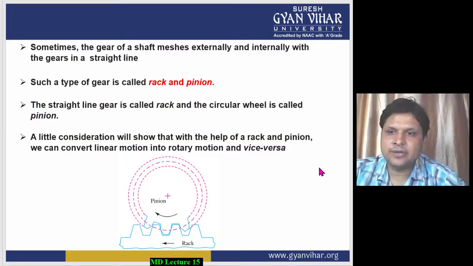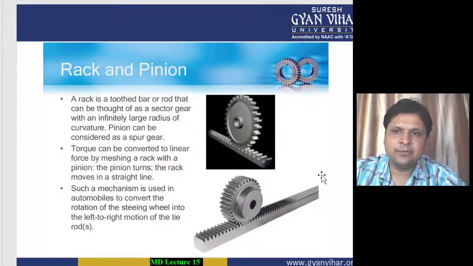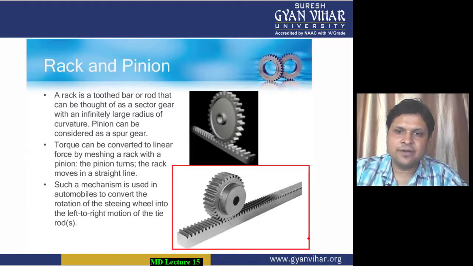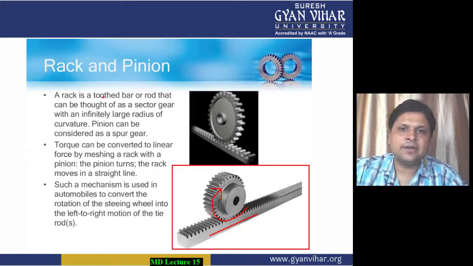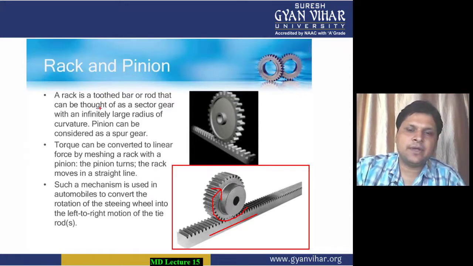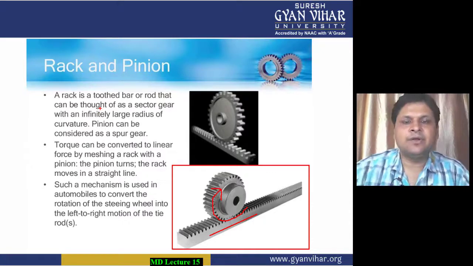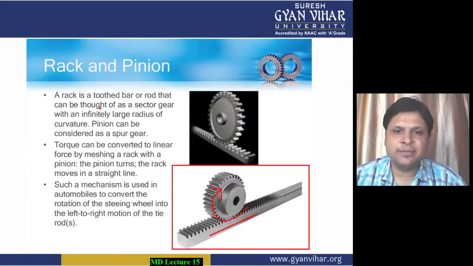One more diagram is there. With that you can get more understanding of rack and pinion gear. You can see here, students, these are the real images of the rack and pinion type of drive. You can see one of the gears is having a translatory motion and the second one is having a rotary motion. So the nature of the motion is changing. A rack is a toothed bar or rod that can be thought of as a sector gear with an infinitely large radius of curvature. And torque can be converted to linear force by meshing a rack with a pinion.